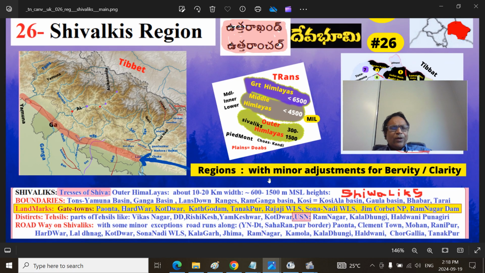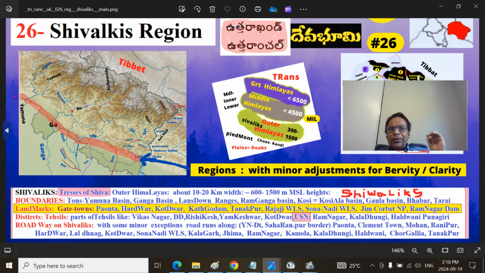The road coming from this Shivaliks, with some minor exceptions, runs along the Yamuna Nagar district of Haryana, then the Saharanpur town border and Paonta and Clement Town, Mohand and Raniwala and Haridwar, Lal Dhang and Kotdwar and Son Nadi Wildlife Sanctuary and Kalagarh and Jim Corbett and Ramnagar and Kamola and Kaladhungi and Haldwani town and Chorgalia and finally to Tanakpur.